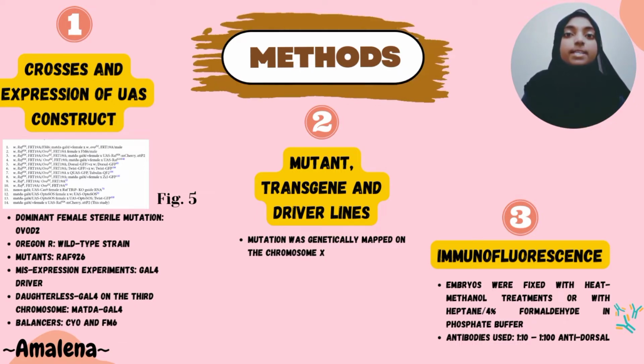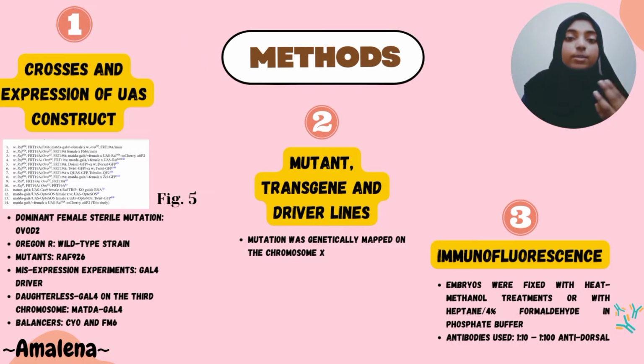The first method that was used in this paper is crosses and expression of UAS construct. The image below shows the crosses that were conducted. The maternally mutant eggs were generated by the dominant female sterile technique, where balanced mutants are crossed to the dominant female sterile mutation, that is OVOD2, and recombination is induced using the FLP-FRT method in ovaries, which is a site-directed recombination technology increasingly used to manipulate an organism's DNA under controlled conditions in vivo. Oregon R was used as the wild-type strain, while RAF 926 was the mutant used.